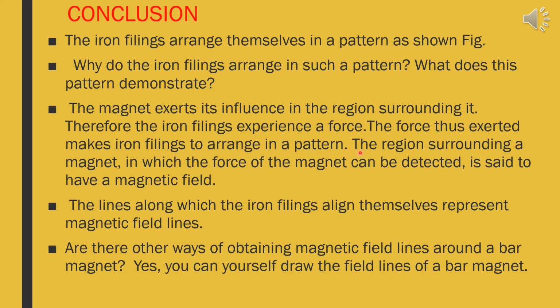The region surrounding a magnet in which the force of the magnet can be detected is said to have a magnetic field. The lines along which the iron filings align themselves represent the magnetic field lines. Are there other ways to obtain a magnetic field, children? Let us do an activity where you will understand how to draw a magnetic field on a white sheet of paper.